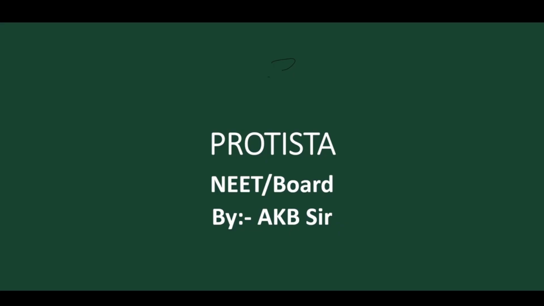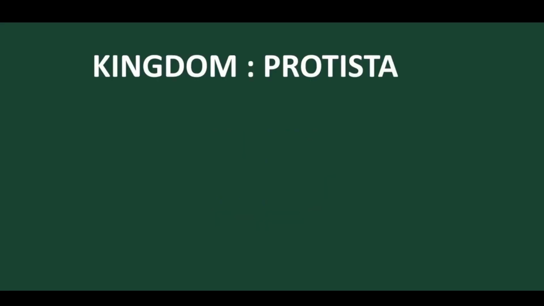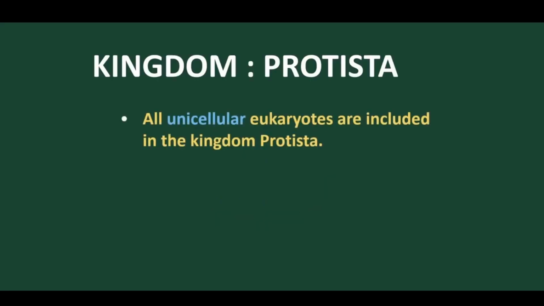The detailed general structure of Protista, its types, and its classification. So let's start. The kingdom Protista normally includes the unicellular organisms. Mostly the unicellular eukaryotes are included in the kingdom Protista.